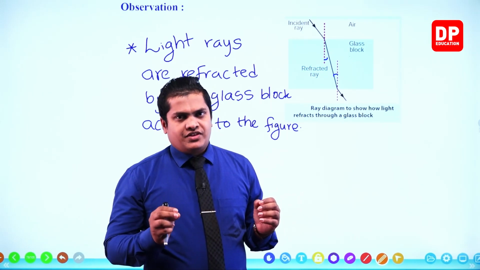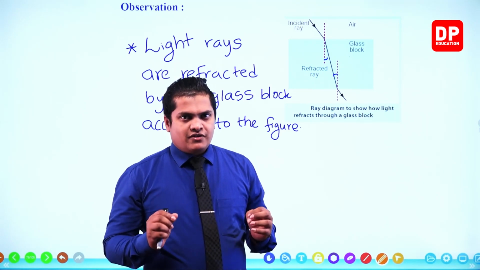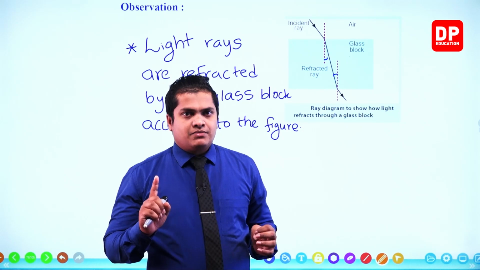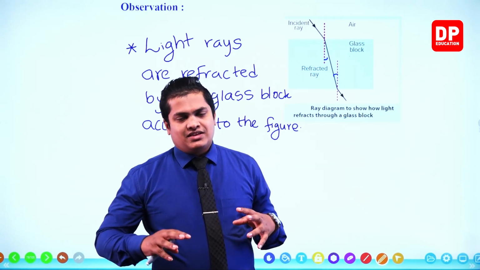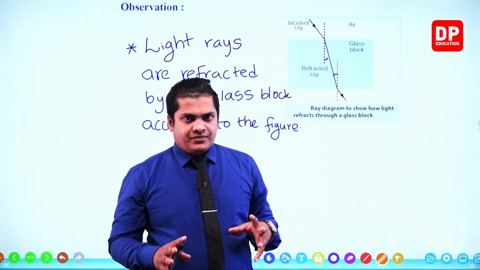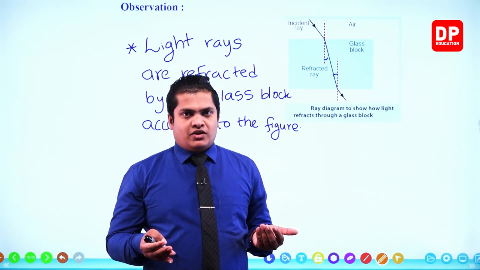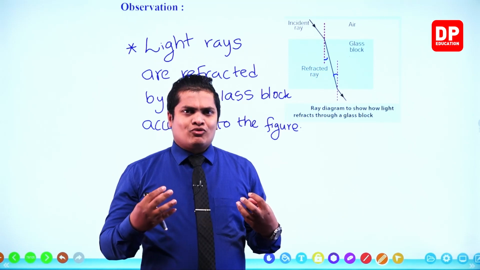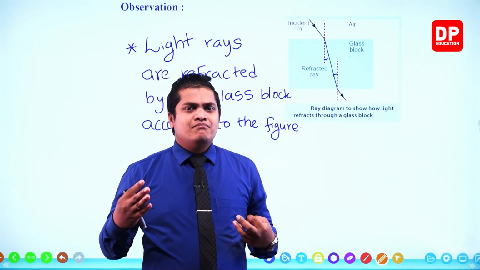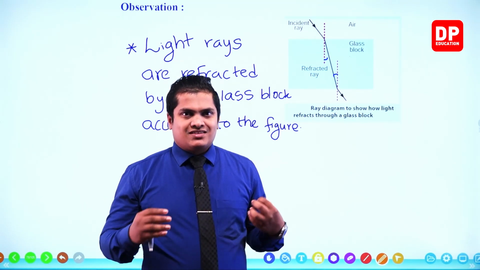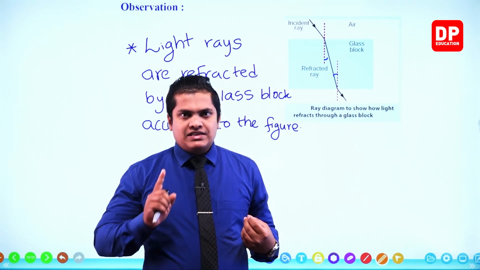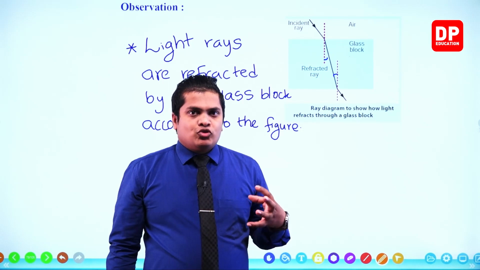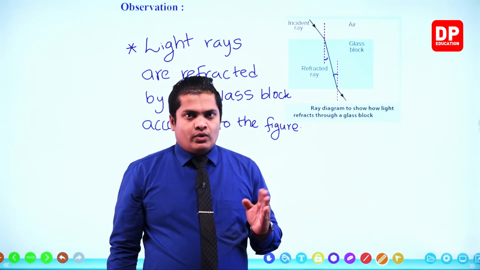It's mainly because of the change in the velocity of the light when traveling from one particular transparent medium to another. Velocity in the sense here, the speed of the light, okay? Remember, change in the speed of the light. Light is usually traveling at a speed of 3 into 10 to the power 8 meters per second. That means 300,000 kilometers within 1 second of time, right? That's the usual speed of light through a vacuum.